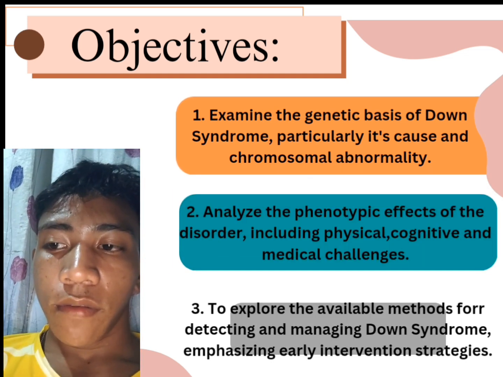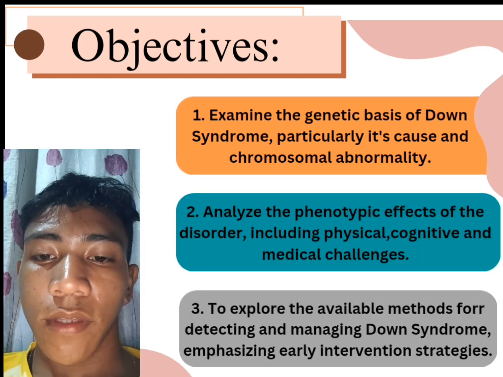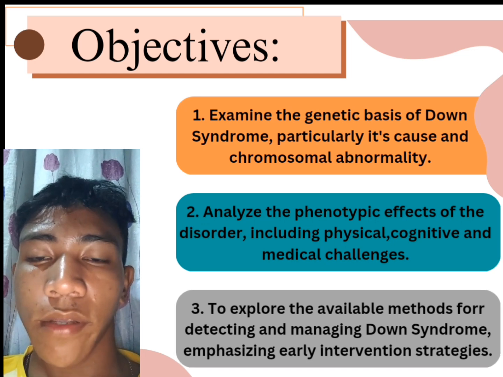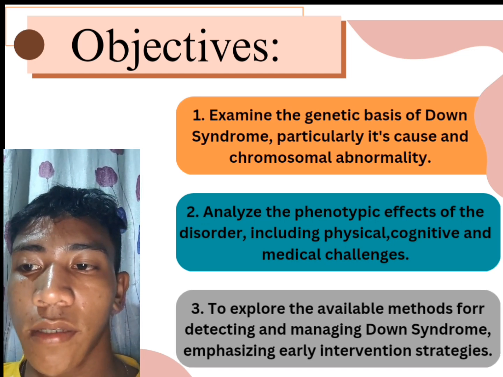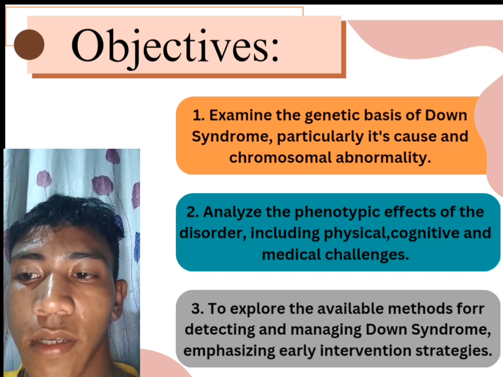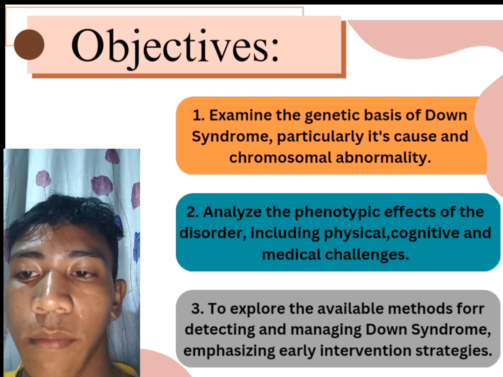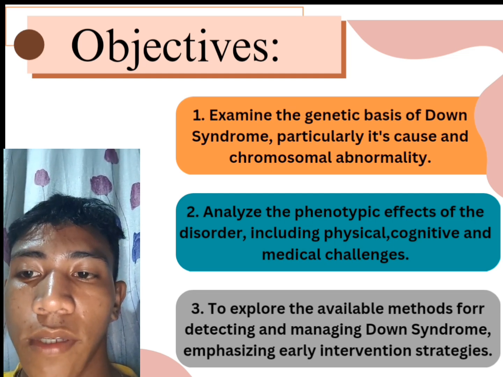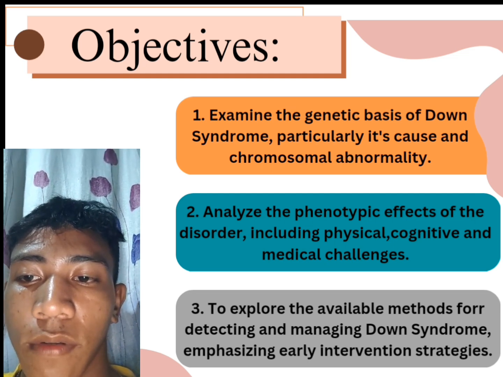There are three objectives. First is to examine the genetic basis of Down syndrome, particularly its cause and chromosomal abnormality. Second is to analyze the phenotypic effects of the disorder, including physical, cognitive, and medical challenges.